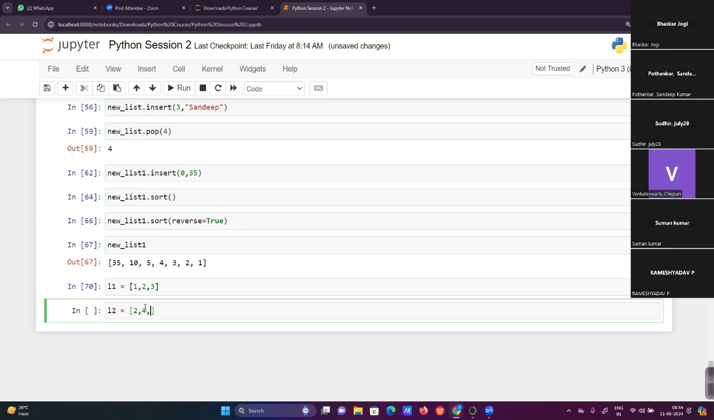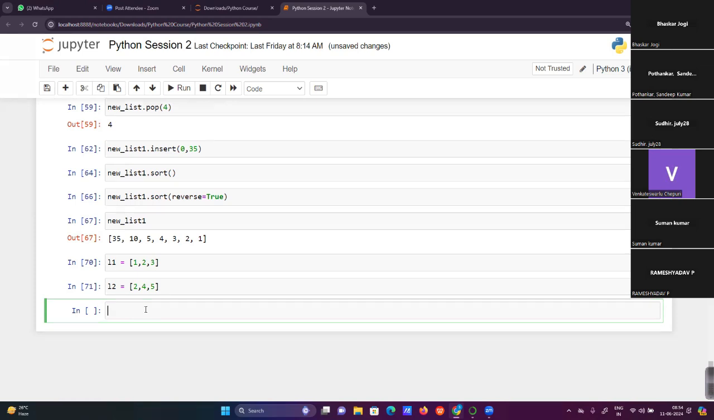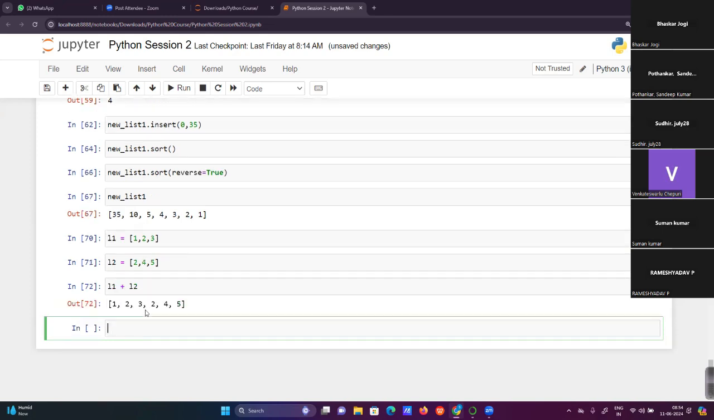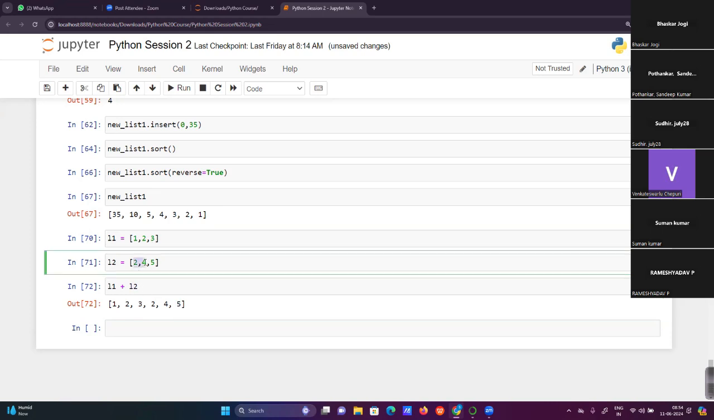2, 4, 5. Now, if we enter L1 plus L2, then it is here. Okay. Now if we don't use any kind of 1, 2, 3 and 2, 4, 5, it is inserted side by side. It's not an addition. We are adding two lists in a single list now.